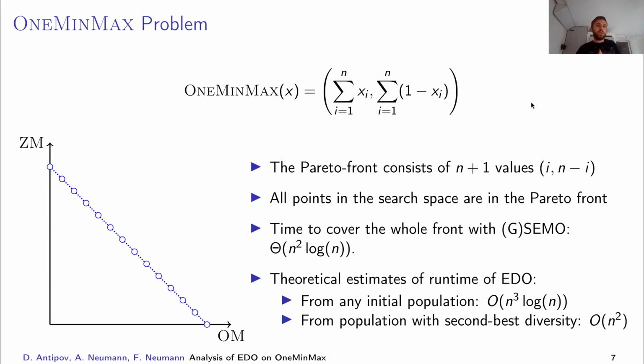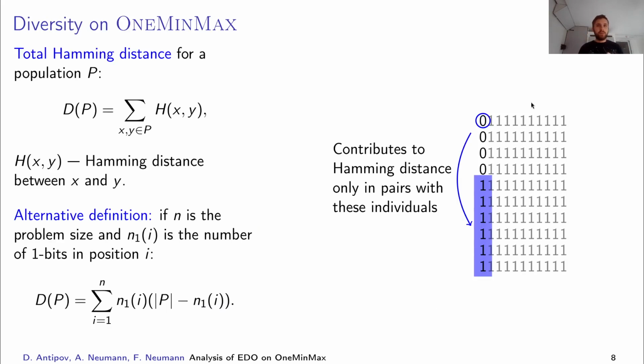So we don't care about how we reach the Pareto front, we only care about how we spread over the Pareto front. It was previously shown that the GSEMO can spread over the Pareto front in n squared log n iterations, and the previous estimates of the runtime of diversity optimization on this problem show that we need n cubed log n iterations to find the optimal diverse population, but when we start from the second best diversity, then we only need n squared iterations, and we will discuss this later in more detail.